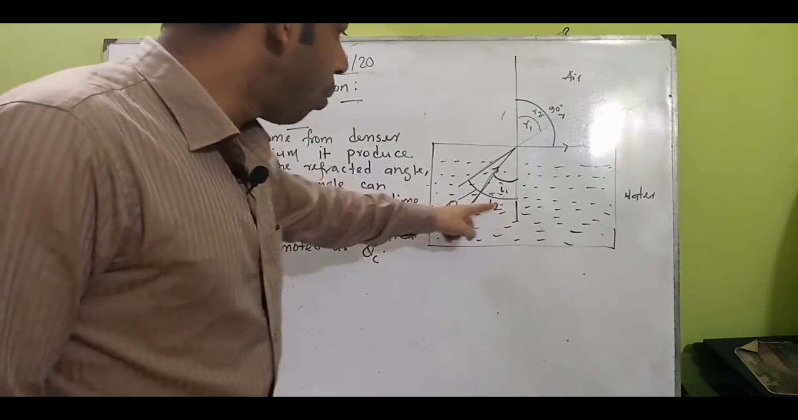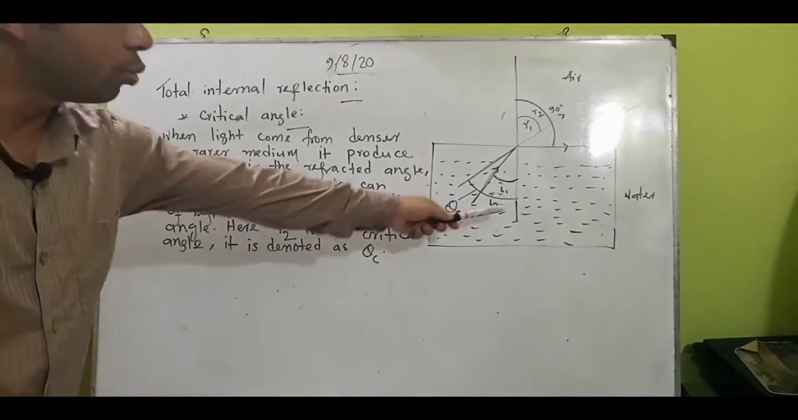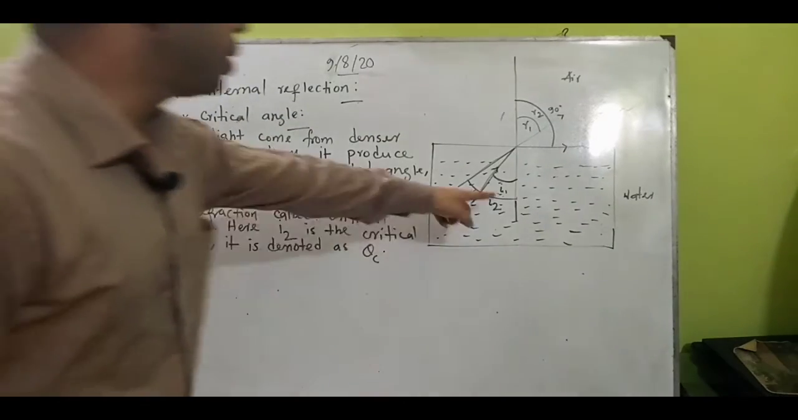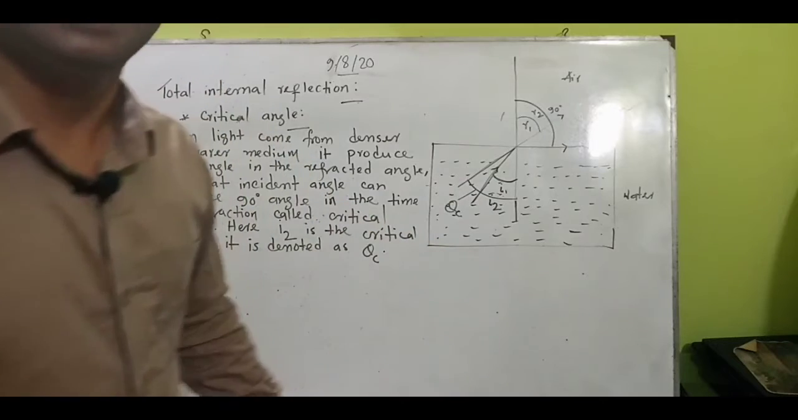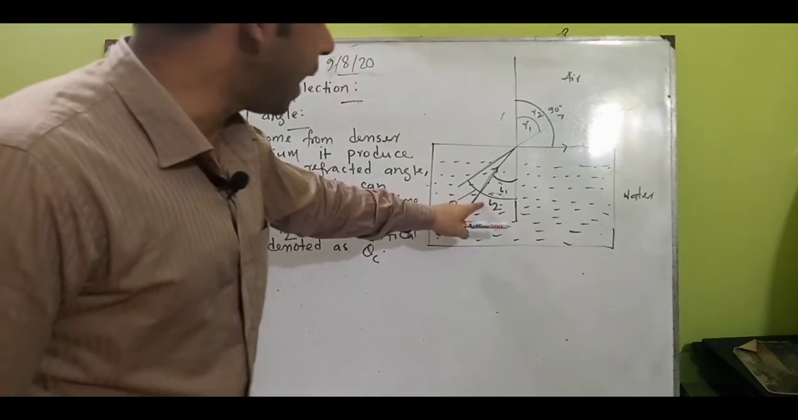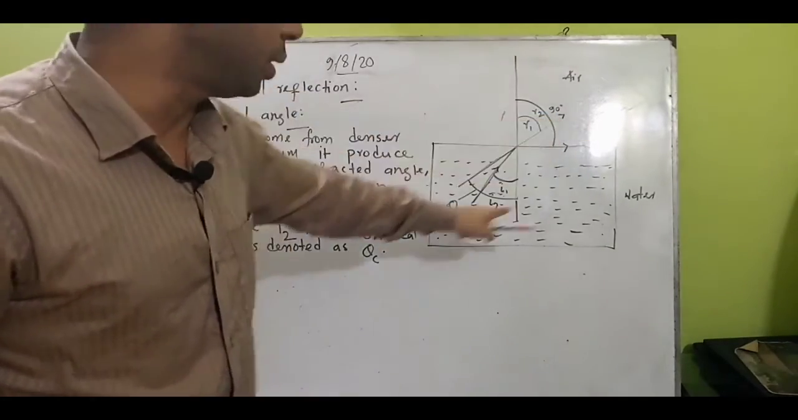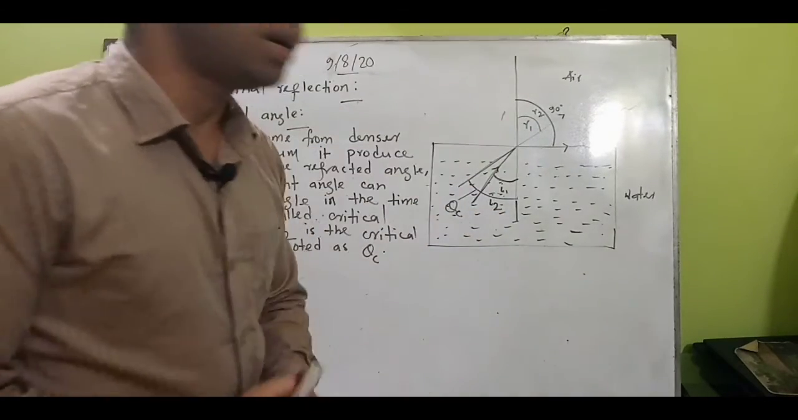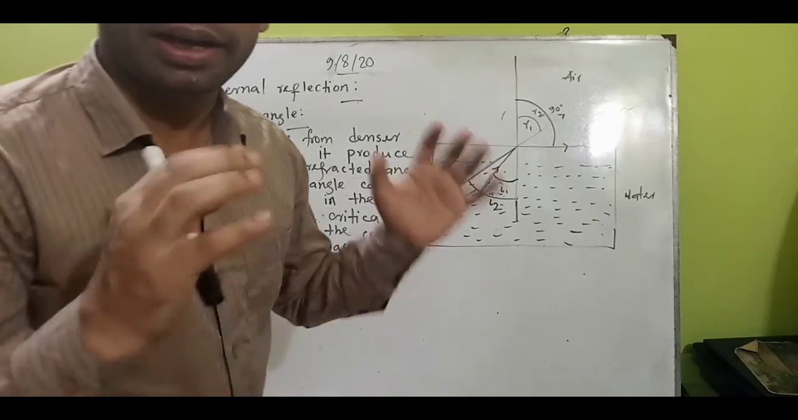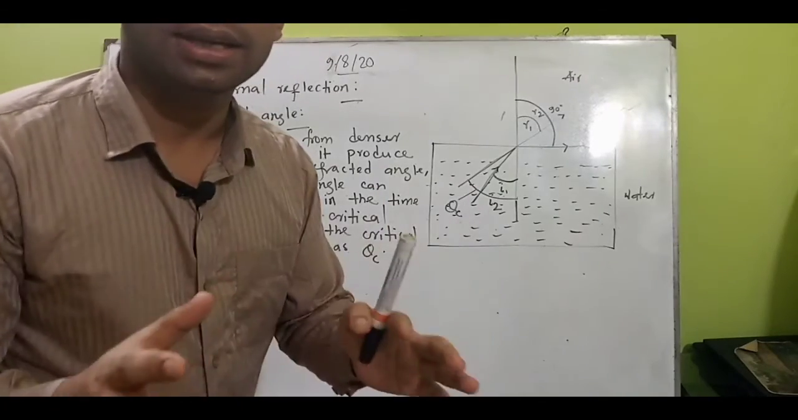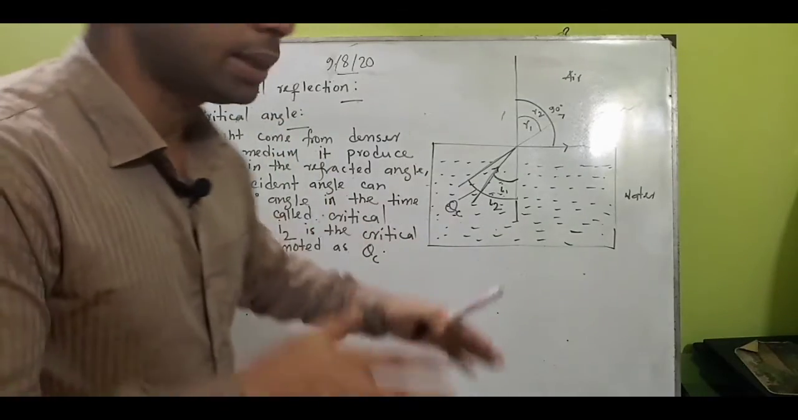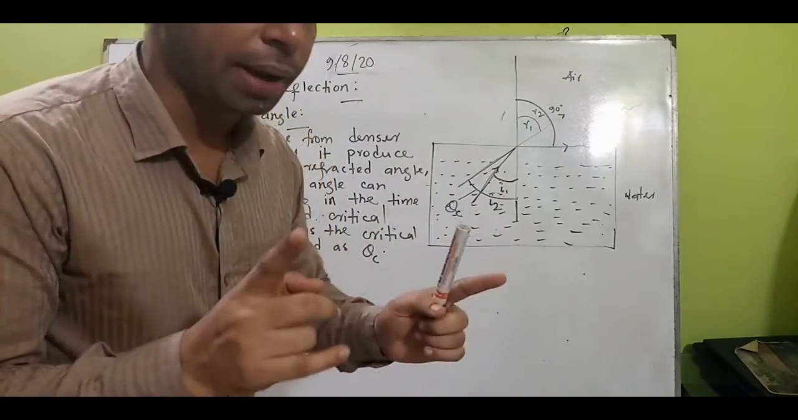But when I2 can produce the 90-degree in the refraction, here I2 is called the critical angle, because this angle produces the 90-degree in the refraction. So I2 is the critical angle, and it is denoted as theta c. Keep it in mind. Okay.